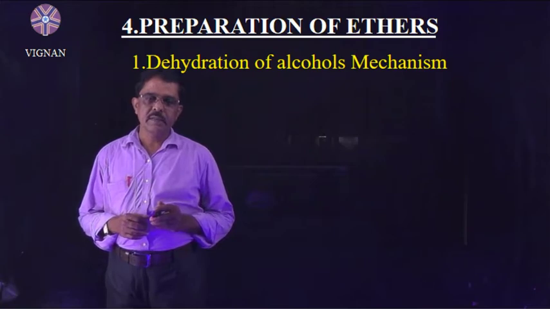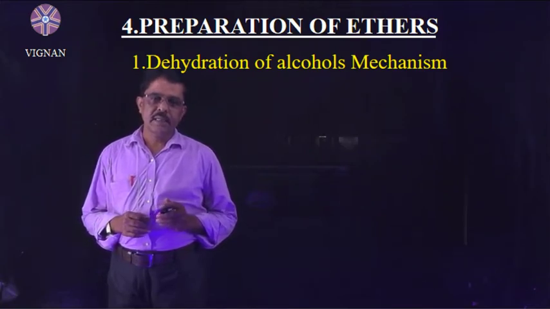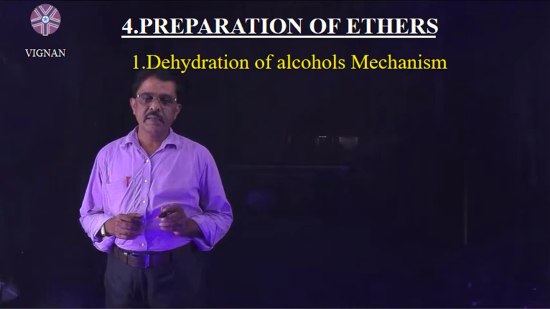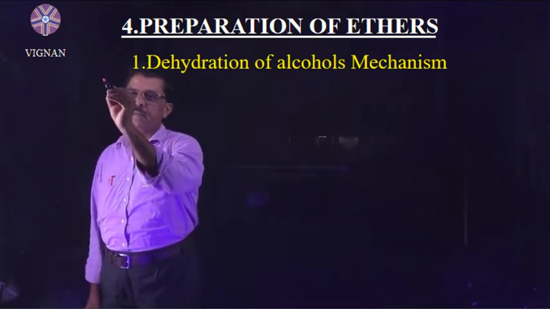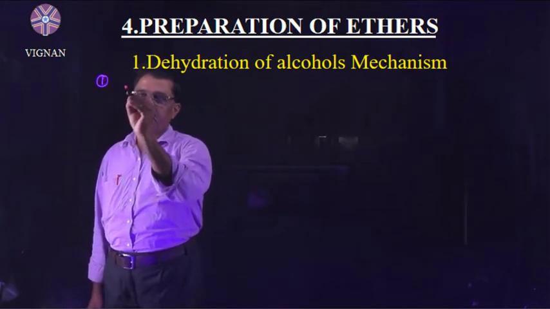What is the mechanism of dehydration of alcohols? The mechanism involves three steps. First step is protonation of alcohol.